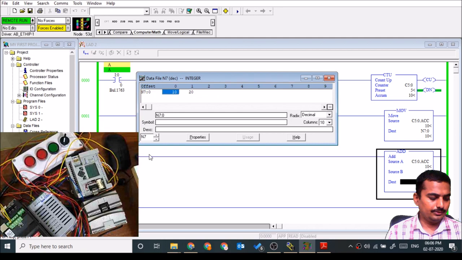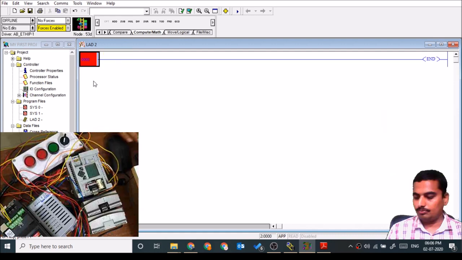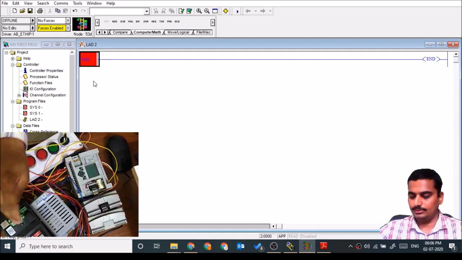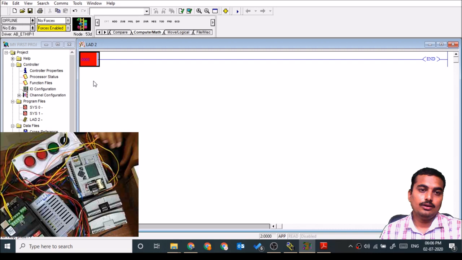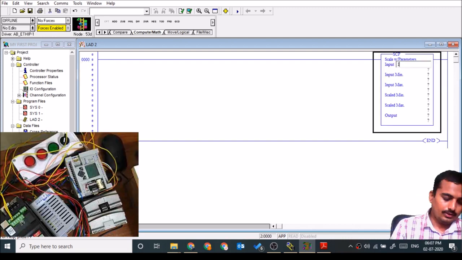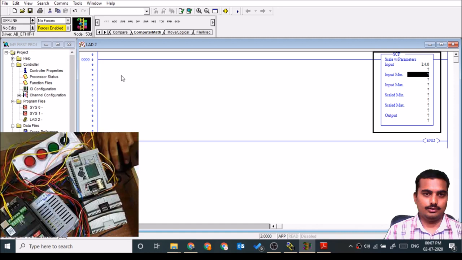Also we can interface an analog sensor or potentiometer to the PLC. Here I have carried one VFD for 0 to 10 volt. To generate 0 to 10 volt, I am using the potentiometer and supplying 10 volt from this VFD. Now we'll use the instruction which is scale with parameter, SCP. Input I:4.0. This is the addressing for the first analog input.